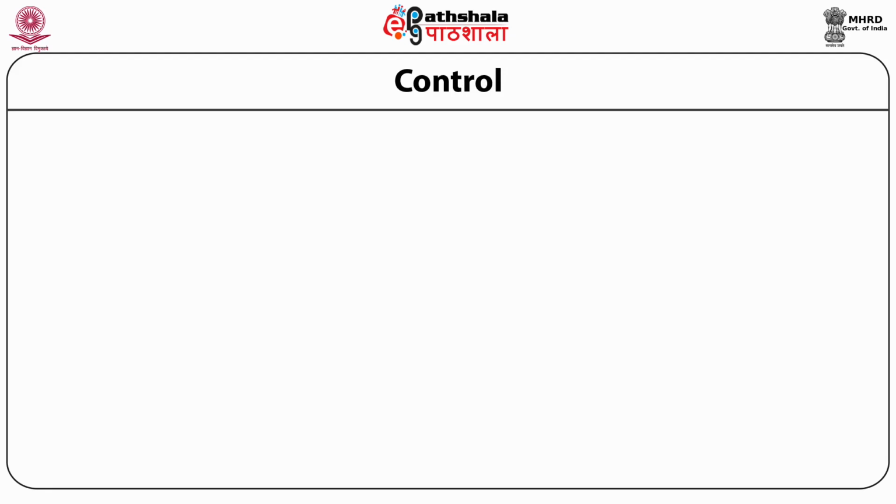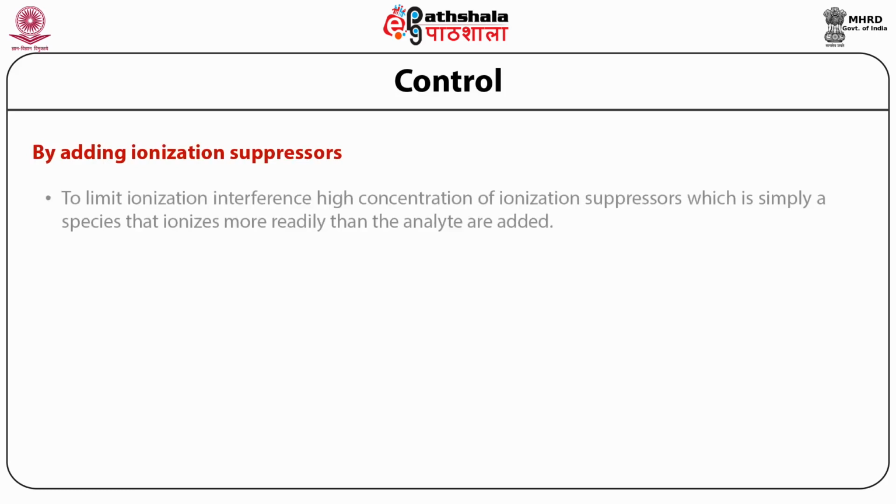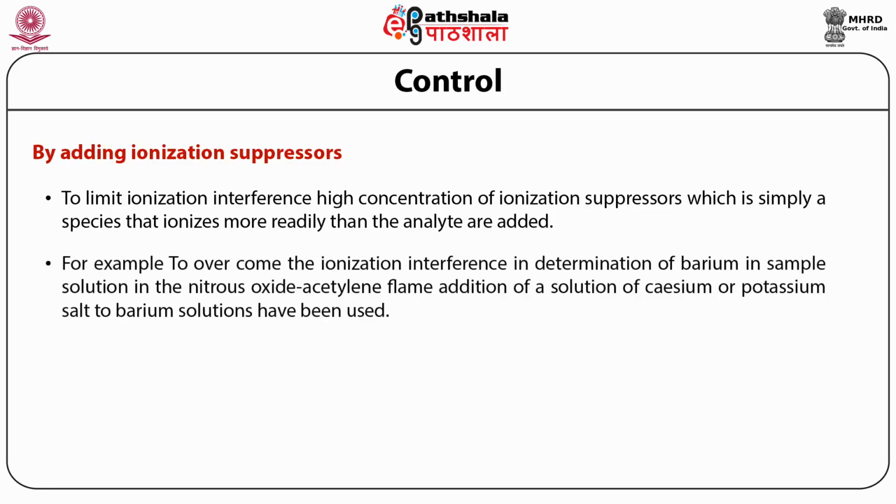One, it can be controlled by adding ionization suppressors. That is, to add a high concentration of ionization suppressors to your sample or analyte. These ionization suppressors are nothing but species that ionize more readily than the analyte itself. For example, in case of determination of barium, the ionization interference is overcome by adding cesium.